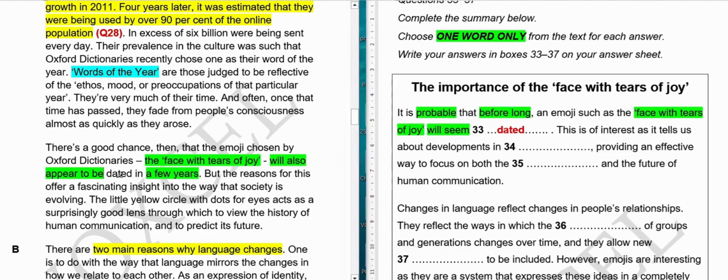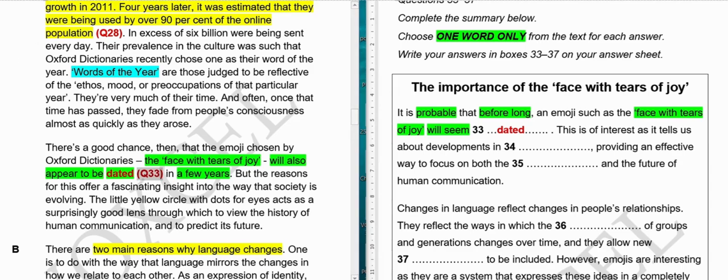Dated. So dated, if I talk in simpler words, it will mean outdated. So outdated, in shorter term you can say dated, meaning to say out of fashion, out of trend. So that's why this is our answer.